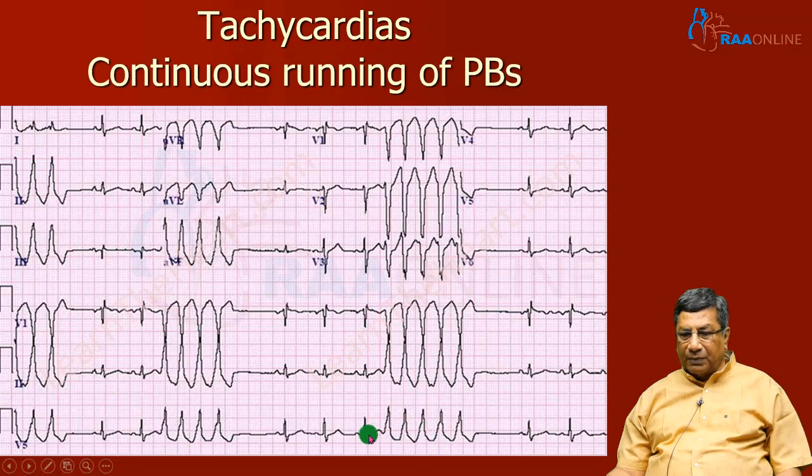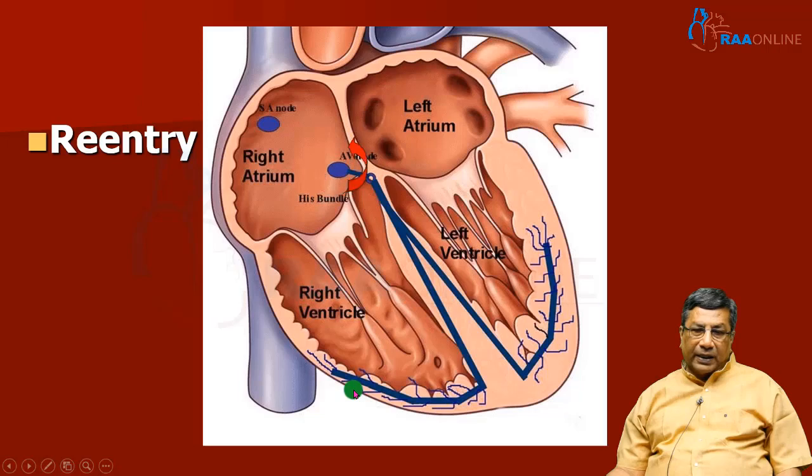So you have a premature beat here, and the premature beat is running continuously for more than 3 beats. If it runs more than 3 beats, it forms a tachycardia. There are two main mechanisms of tachycardia. One is called reentry, a mechanism where, because of a unidirectional block, a single impulse goes round and round a pathway, producing a very rapid circuit and resulting in a tachycardia. So this is a reentry tachycardia.